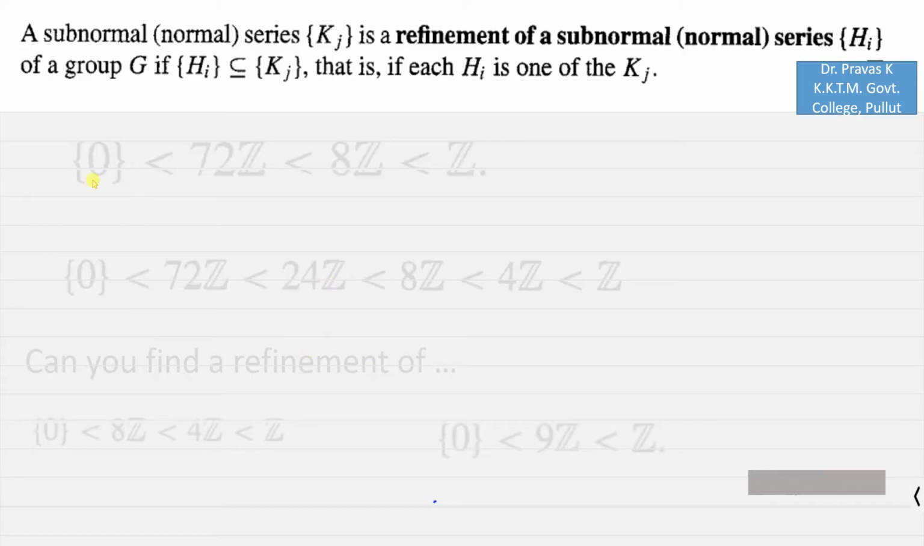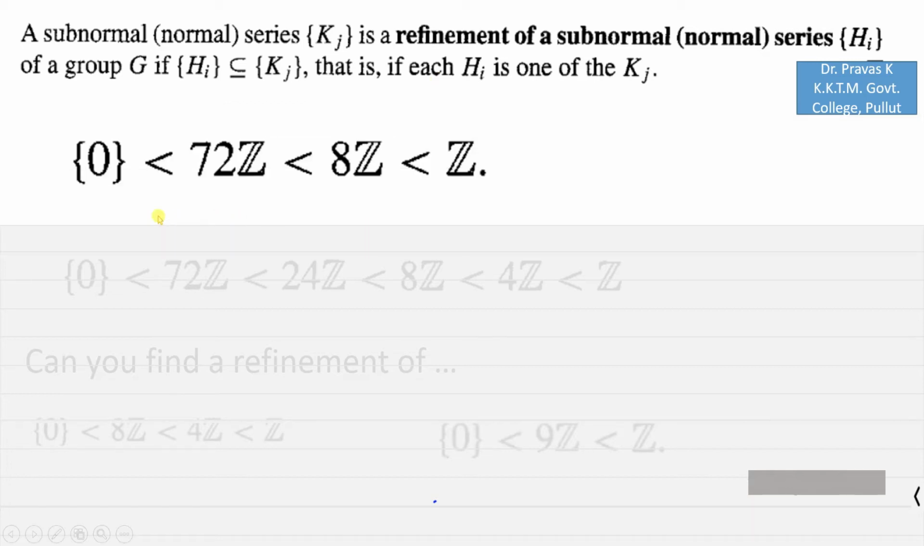Next is a definition. We say that a subnormal series Kj is a refinement of a subnormal series Hi of a group G if each Hi is one of the Kj. So if you replace subnormal series with normal series, then the definition for refinement of a normal series holds. So let us see an example.